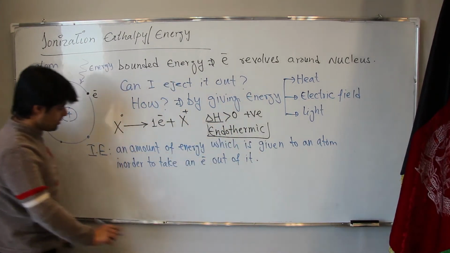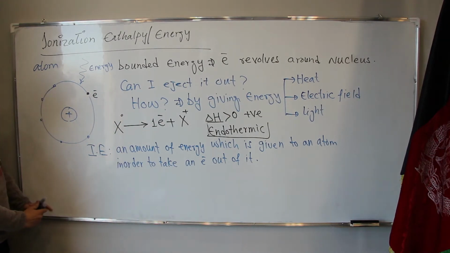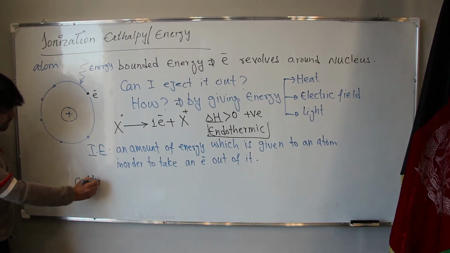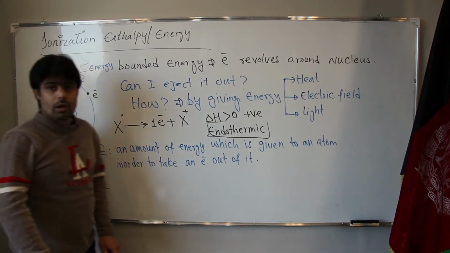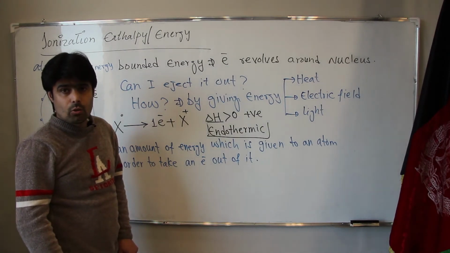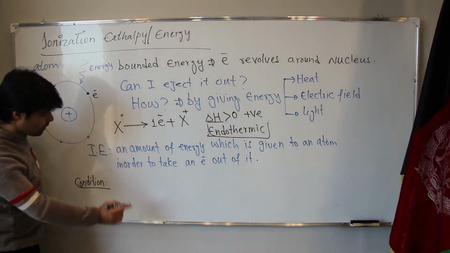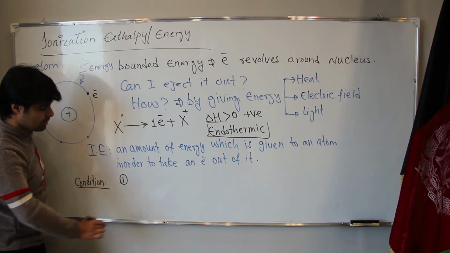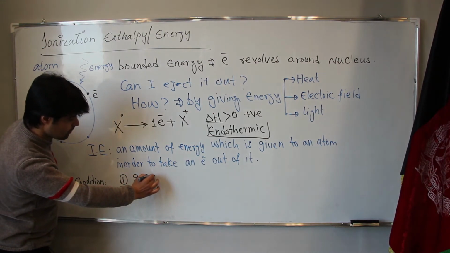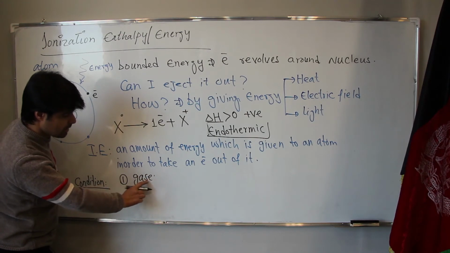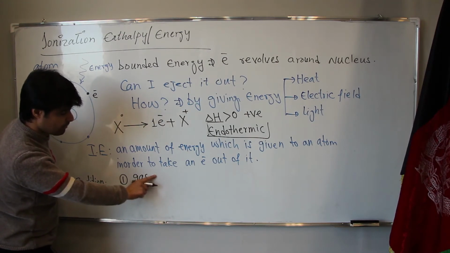But there is a condition. In order to define the correct form of ionization enthalpy, what's that condition? We have two conditions. First, the atom should be in gaseous state. The atom must be in gas form.